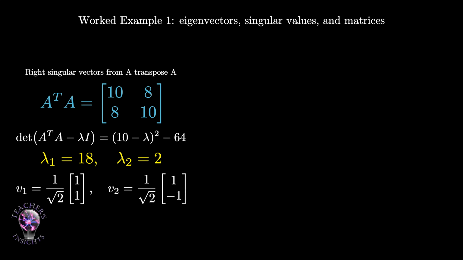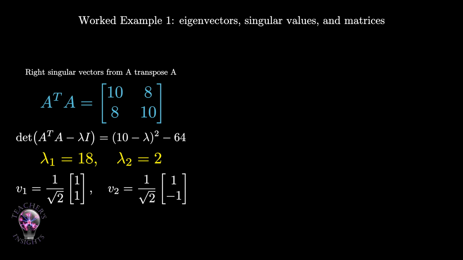For lambda 2 equals 2, solve (A transpose A minus 2I) times v equals 0. This gives x plus y equals 0, so y equals negative x. A corresponding eigenvector is (1, negative 1). Normalize it to get v2 equals 1 over the square root of 2 times the vector (1, negative 1).